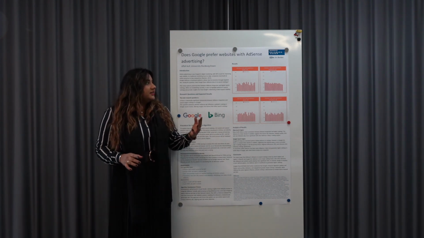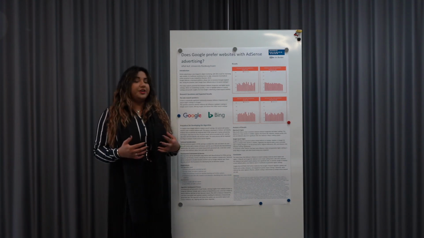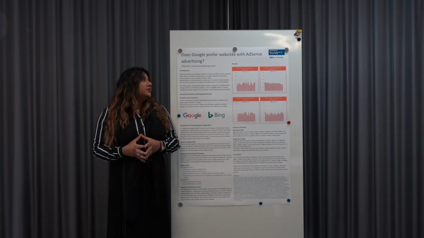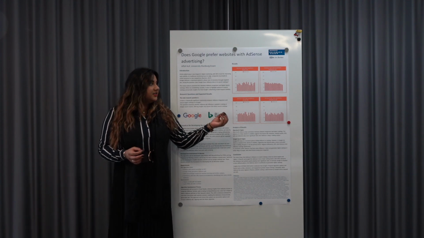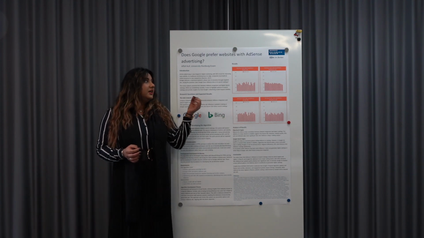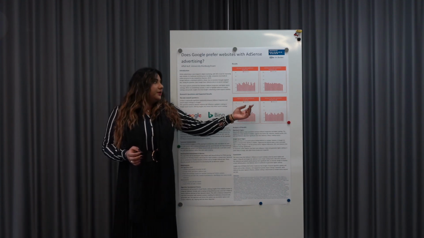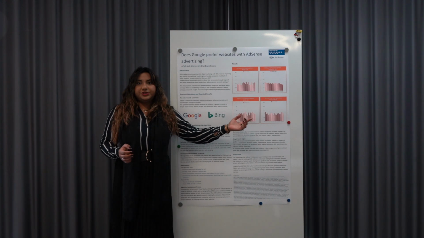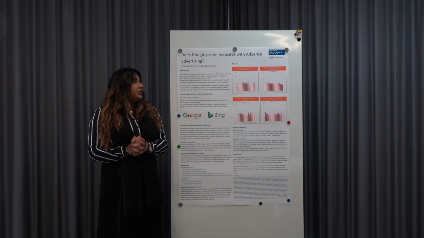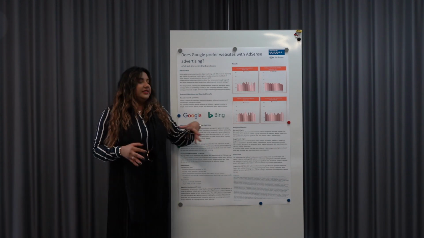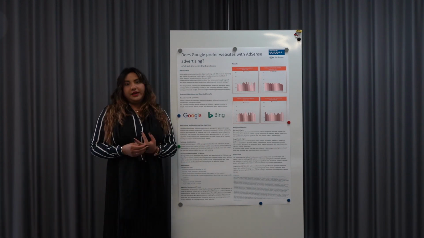And in Google US, you can actually see a decreasing line, which means that the priority of Google AdSense is higher in the first website, and then it decreases to the 20th. So this means that the Google websites that have Google AdSense in them will come in the first or second or third position, which is also one of the highest positions on the chart. And Google DE only has the highest position on the first ranking.